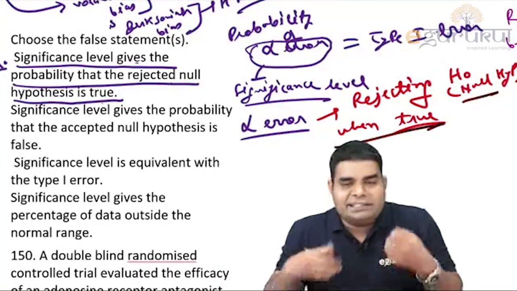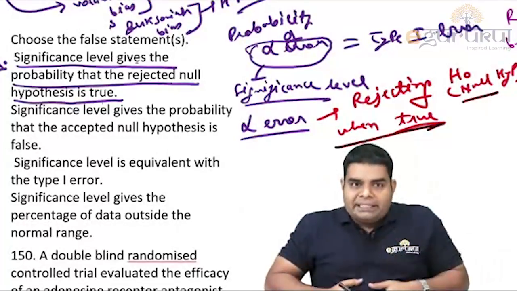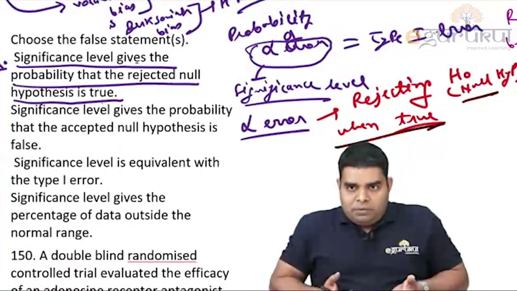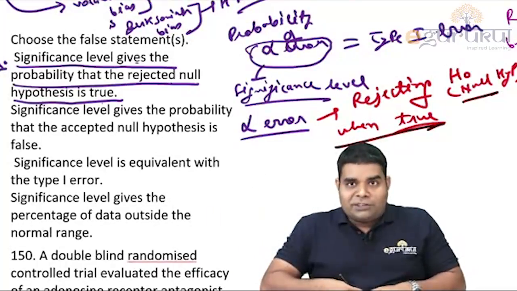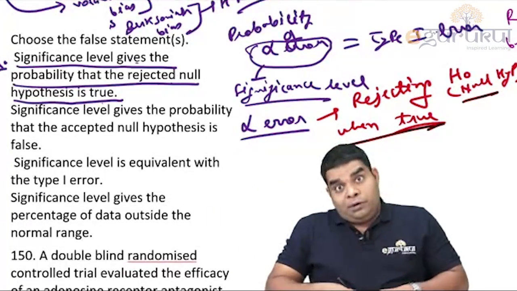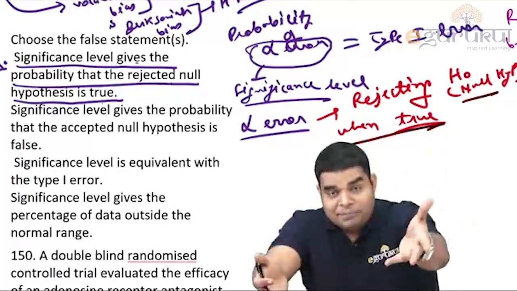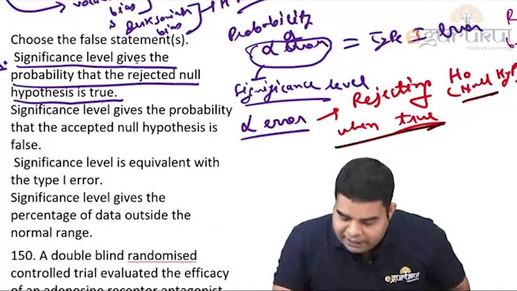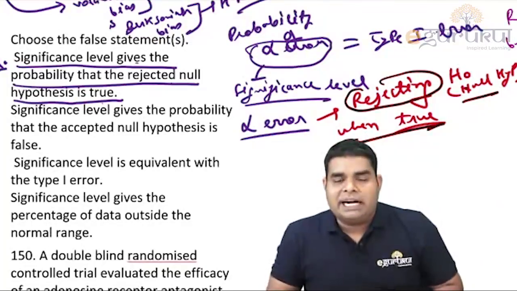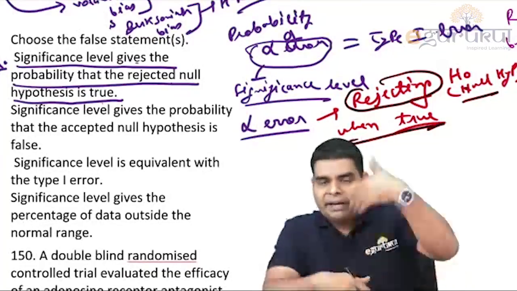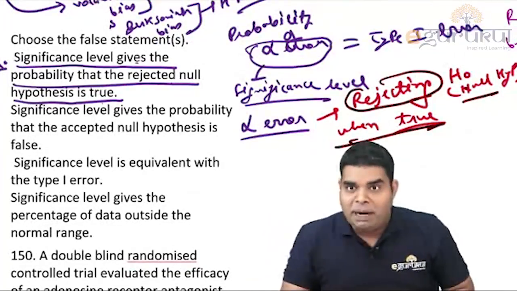There is nothing significant. That is the null hypothesis. So in my case, the null hypothesis is true. But suppose Dr. Gaurav auscultated me and said, no, you are pregnant. Congratulations. So what is Gaurav doing here? He is rejecting the null hypothesis when true. That is alpha error.